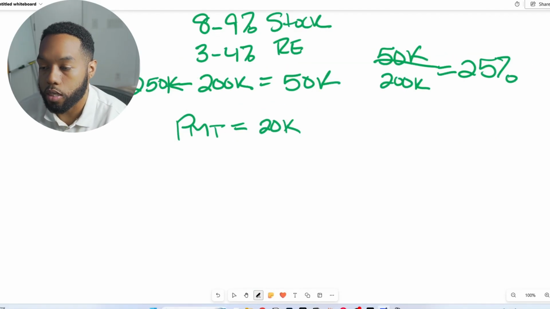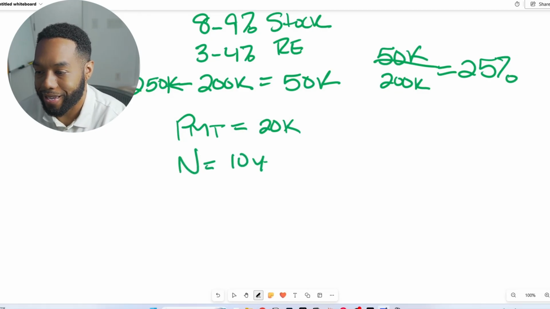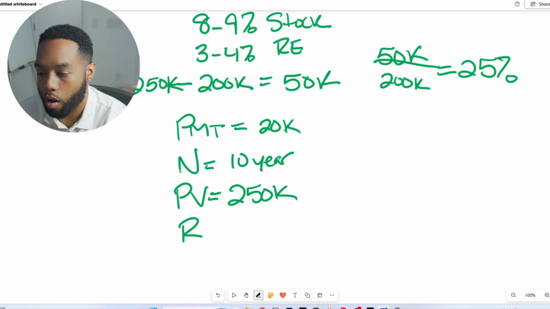So to make this really easy, I'm going to list these out. Our N was 10 years. Our present value of our portfolio was $250,000, and we're going to call our R our rate of return. Let's just go with 8% annually.